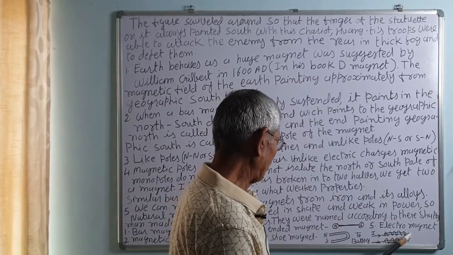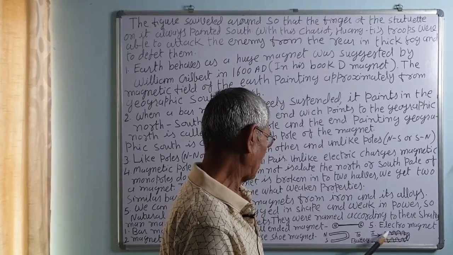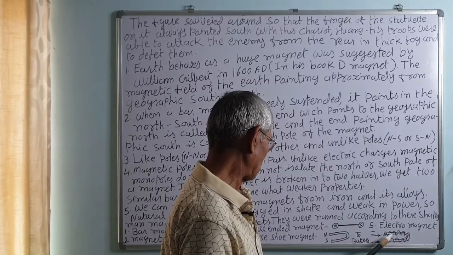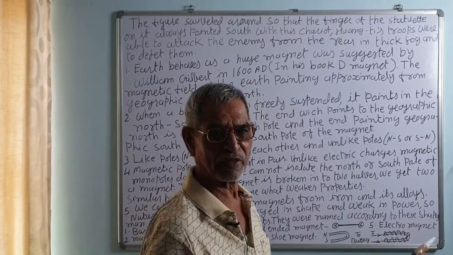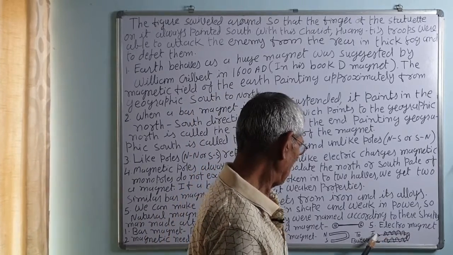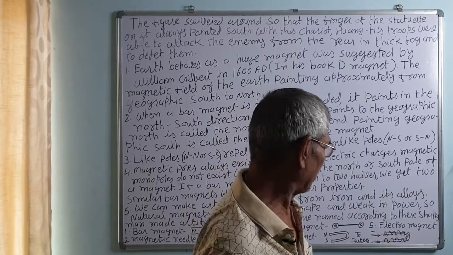Electromagnet: there are many types. A circular, horseshoe shape is shown here, on which the wire is wound. When current is passed in the wire wound over the soft iron horseshoe piece, it becomes a very strong electromagnet. It is magnetized. The current flowing through this is reversed, just like the solenoid. Correct?